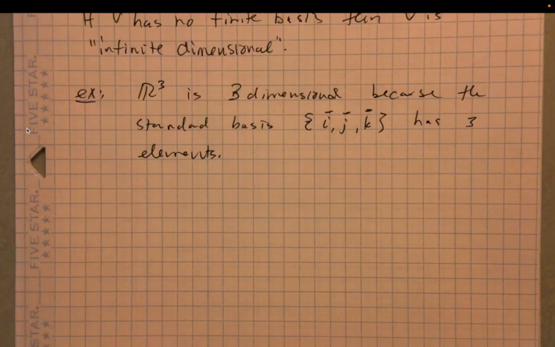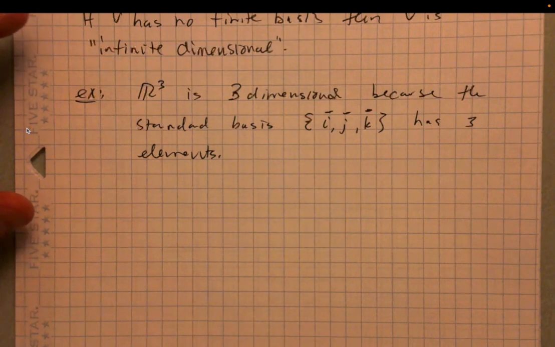We call it the standard basis, the most simplistic basis, as you can imagine. But all bases for R3 will have 3 elements. If it has 4 elements, then one of them is redundant. If it has 2 elements, then it doesn't span. So if it's too small, it's not a spanning set. If it's too big, it's not linearly independent.